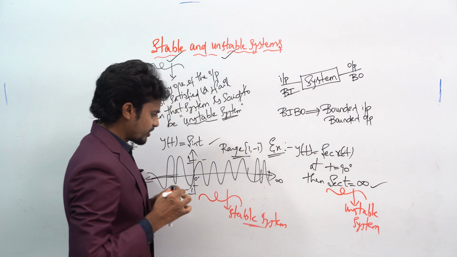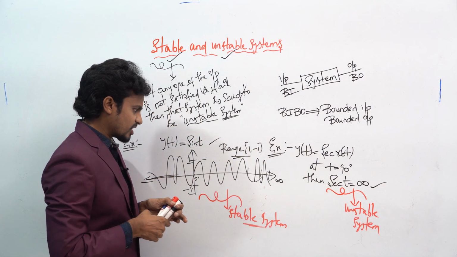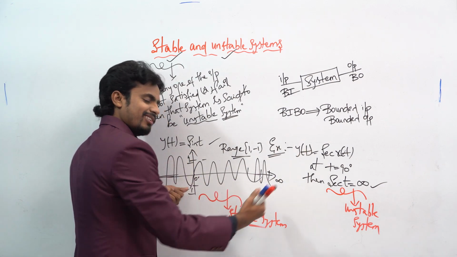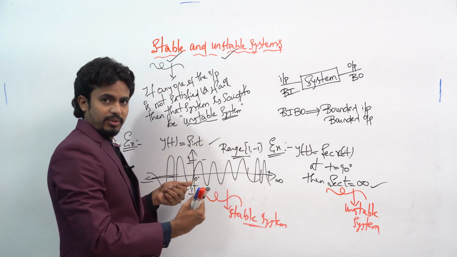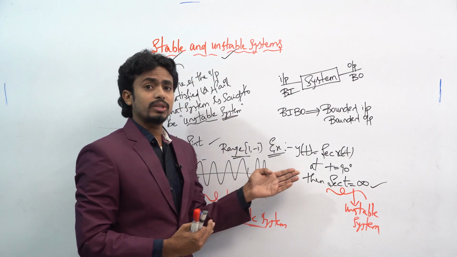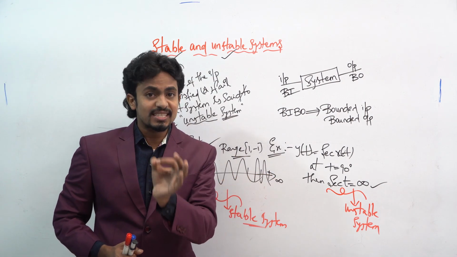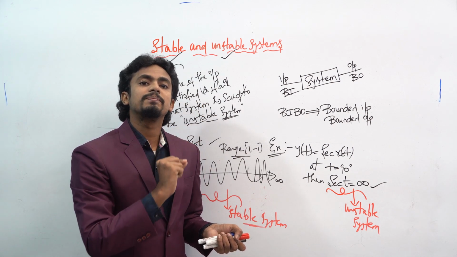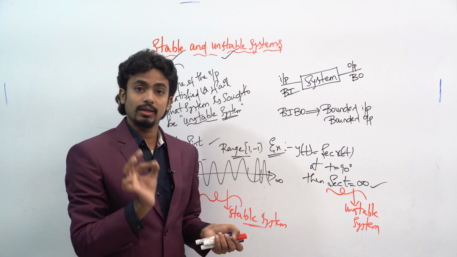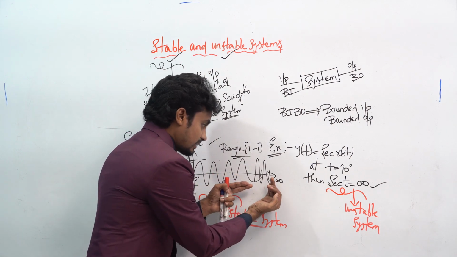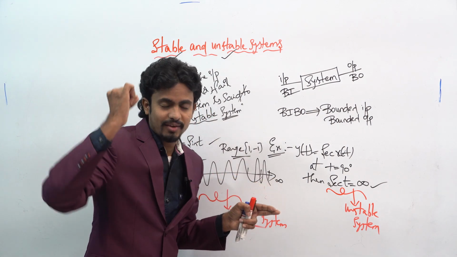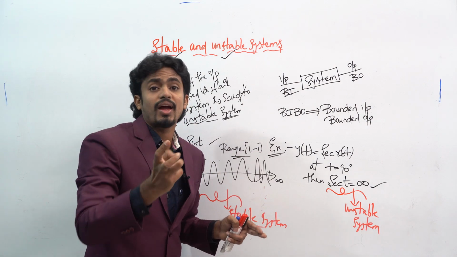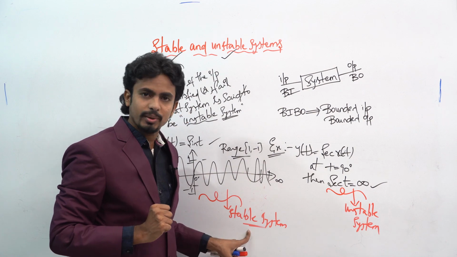Okay, I see many students get confused in this type of question. Why? Because it goes to infinity, right? They think that it goes to infinity, hence that system is an unstable system. They click the answer as unstable, but that is wrong. Why? Because before the infinity also it has some value. Okay, you have to check up to that value, then that system is a stable system.